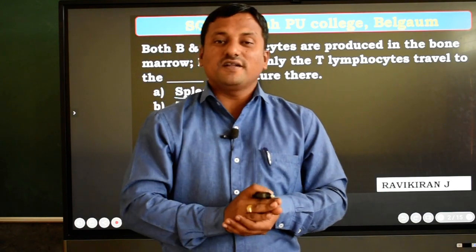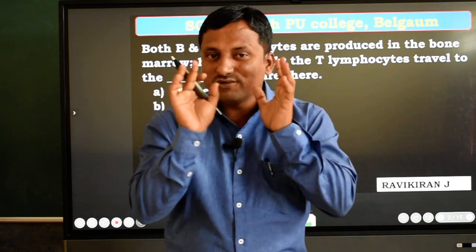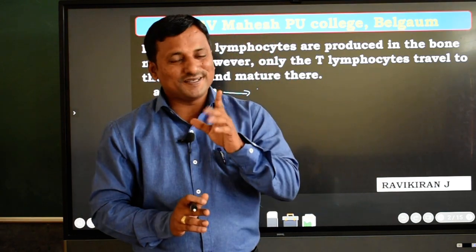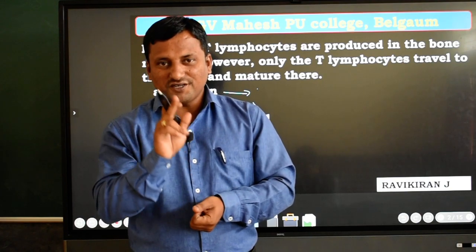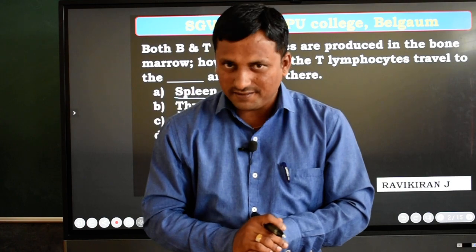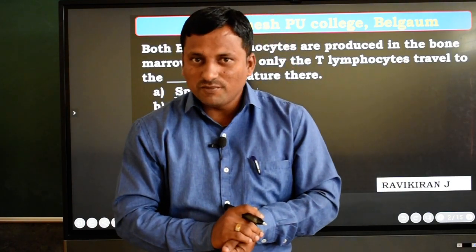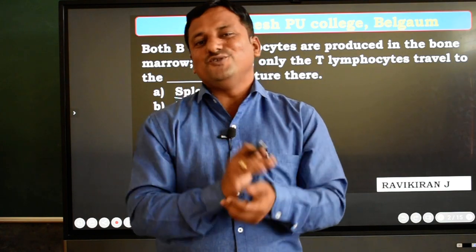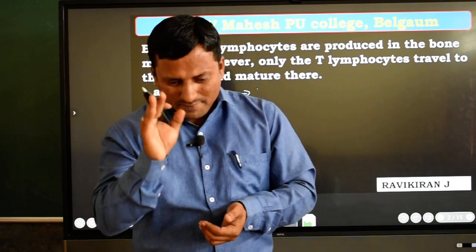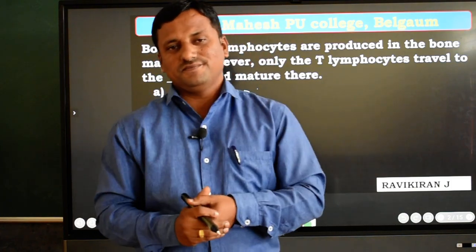You know that the pituitary gland secretes a number of hormones. Nearly 8 hormones are secreted by the pituitary gland. This pituitary gland, commonly called the master gland of the body, you must concentrate on this point. Master gland of the body. This question also arises for you. Then I am asking one question: why is it called the master gland of the body?